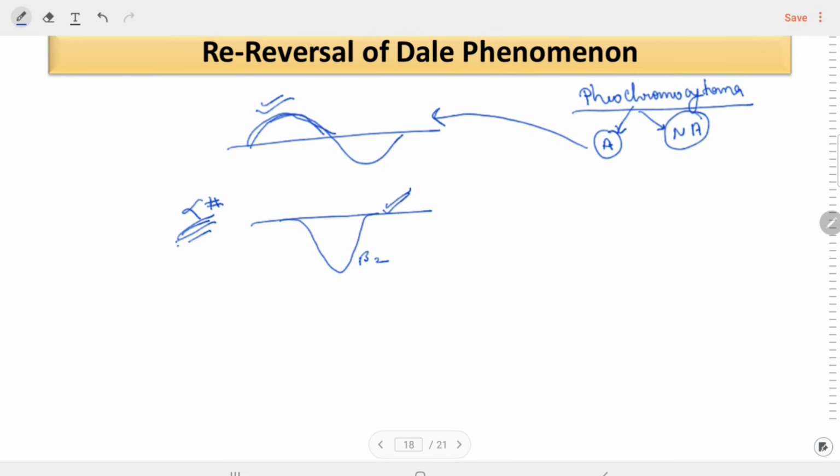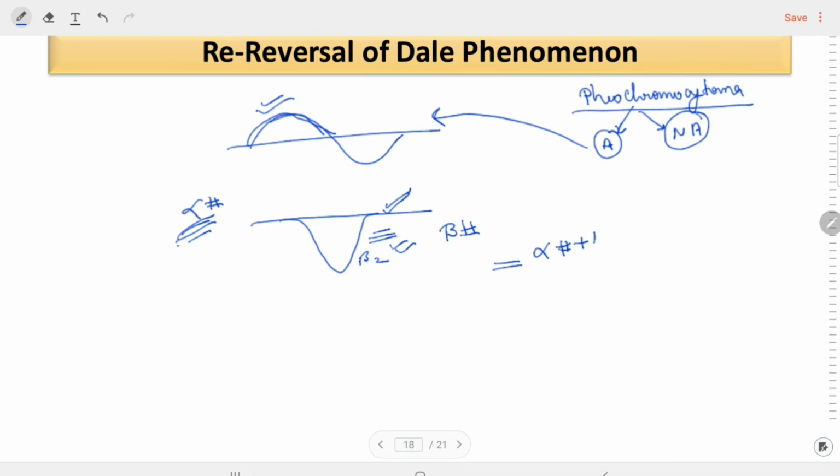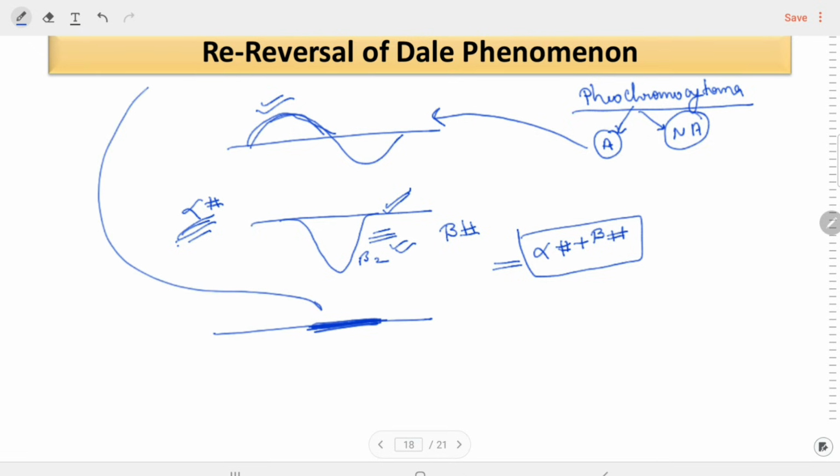So what is the solution of this problem? Because BP is dropped because of the activation of these beta 2 receptors, we have to give the beta blocker here also. So the treatment will be alpha blocker plus beta blocker, and when we block the beta, what will happen? BP will come to normal, and this phenomenon is called the reversal of Dale phenomena. Reversal of Dale phenomena was discovered by Henry Dale.